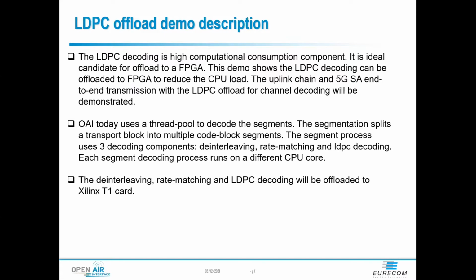If we have enough CPU cores, each segment will be run on a different core. With T1 offload, the 3 components will be run on T1.